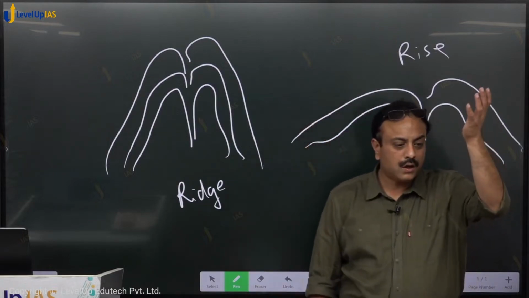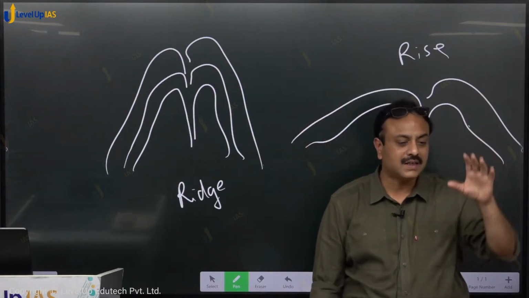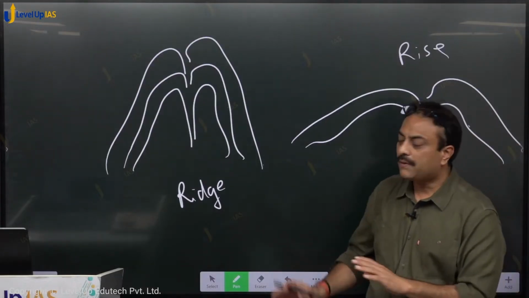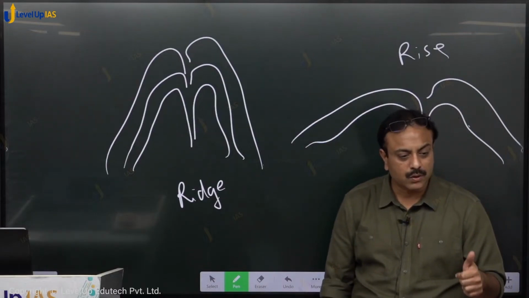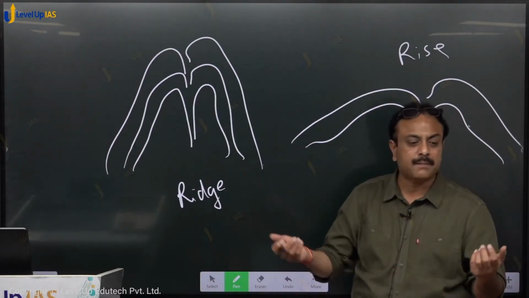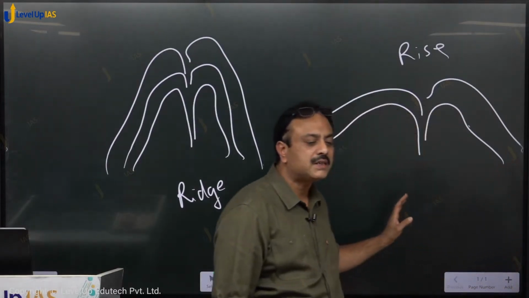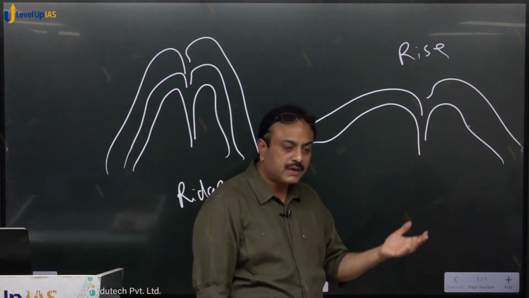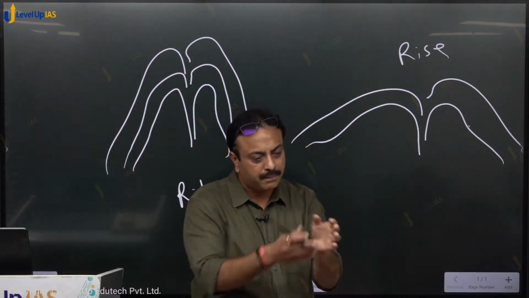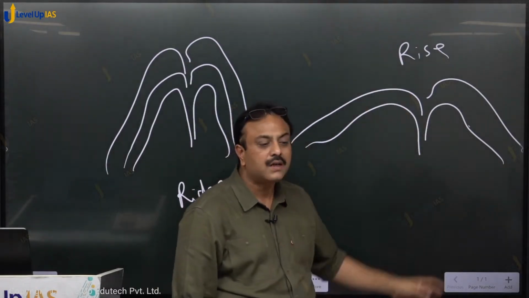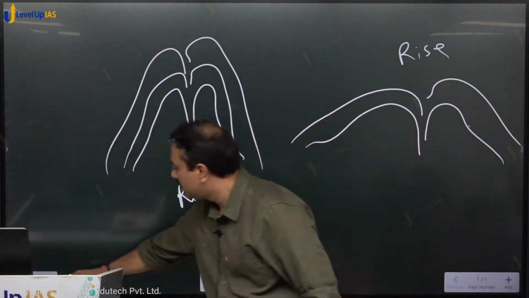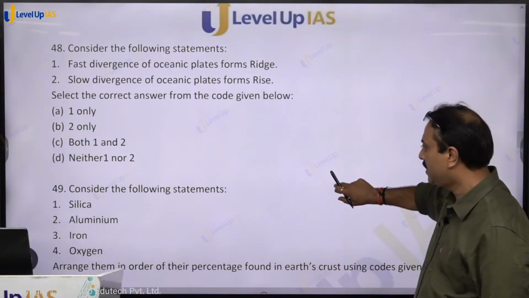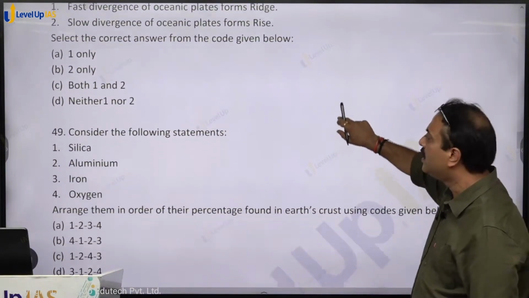Ridge is tall with steep slopes, rise is less in height, having less steep slopes, right? Both are formed by the same mechanism, same process. The only difference is that here the divergence is taking place slowly, here the divergence is taking place fast. Due to fast divergence, more material is moving out, and so instead of building a tall structure, it builds a wide structure, and that is called a rise. Clear on that? So it will be neither one nor two, option D, D for dog, shall be the right answer.